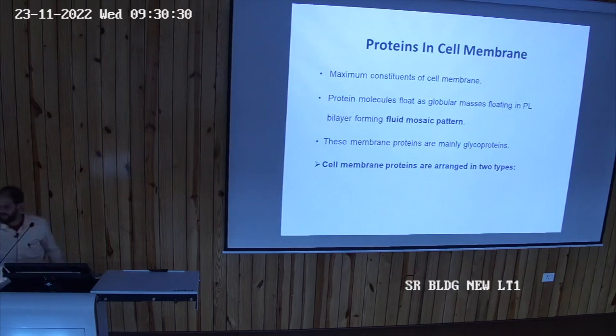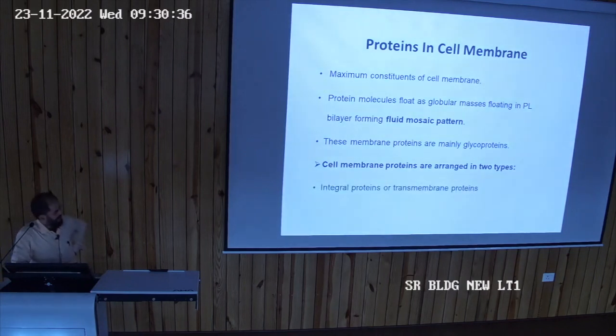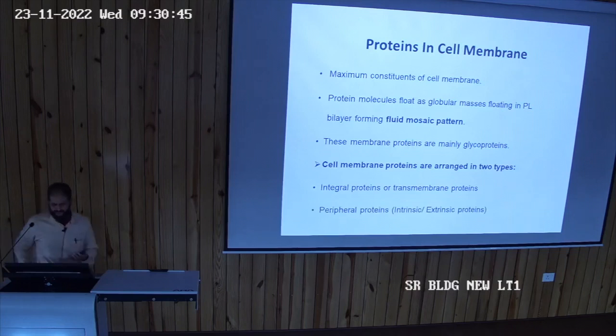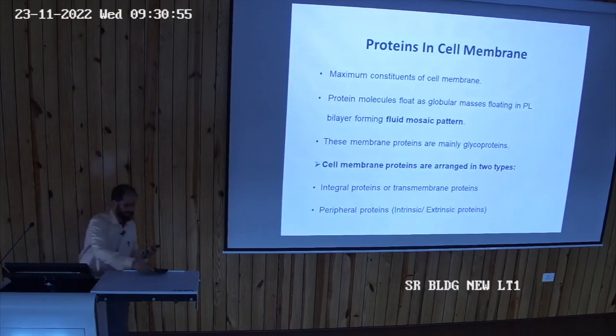Outside or inside भी हो सकते, है ना. So they may be arranged in two types: integral protein, which are called the transmembrane protein. Then there are peripheral proteins, that is intrinsic. That may be intrinsic situated or extrinsic protein. आउटसाइड भी हो सकते हैं एंड इनसाइड भी हो सकते हैं.